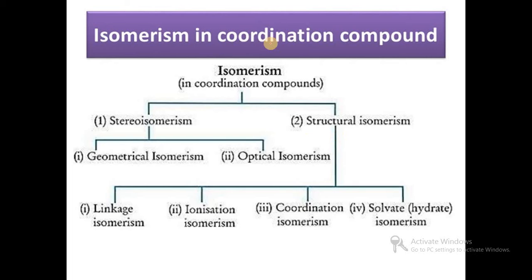Isomerism in coordination compounds is divided into mainly two types, that is stereoisomerism and structural isomerism. Stereoisomerism is further divided into two types, geometrical isomerism and optical isomerism, and structural isomerism is further divided into four types, that is linkage isomerism, ionization isomerism, coordination isomerism and hydrate isomerism.